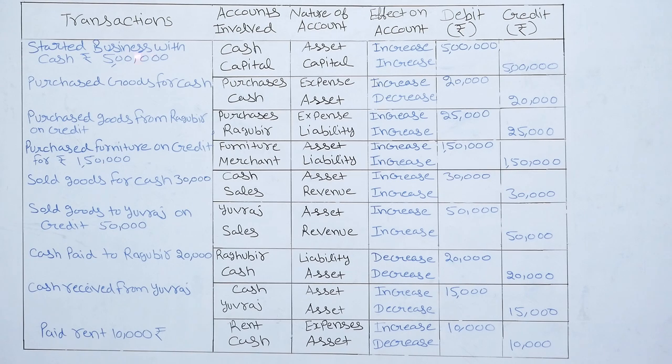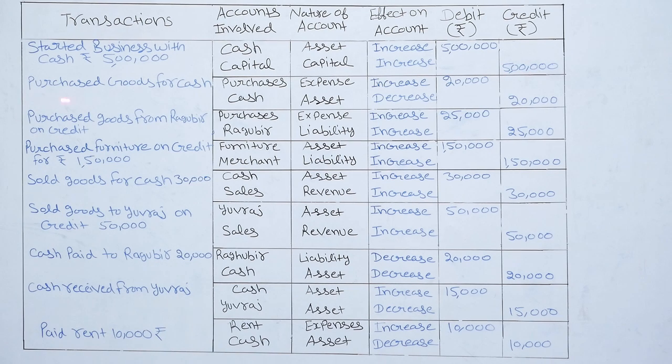Sahdev started business with cash rupees 5 lakh. So there will be two accounts involved in this transaction. First is cash, another is capital account. Nature of account, cash is assets and capital is capital nature. So there is positive effect on accounts. So entry will be cash account debit to capital. So cash will be debited rupees 5 lakh and capital will be credited rupees 5 lakh.